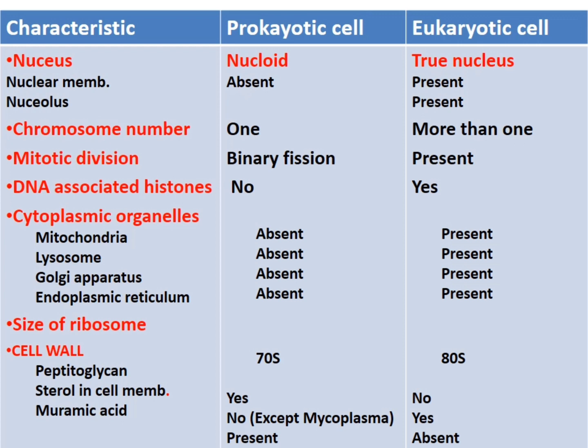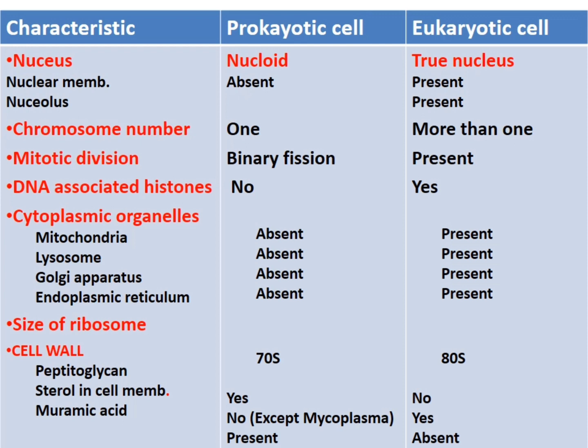The prokaryotic cell has only a single chromosome, which is circular, while the eukaryotic cell has a large number of chromosomes, and they are linear, not circular. Mitotic division, I have told you, is present in the eukaryotic cell but absent in the prokaryotic cell, which has binary fission. DNA-associated histones are absent in prokaryotic cells. Introns are absent in prokaryotic cells, but present in eukaryotic cells.